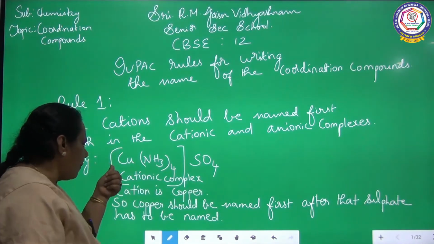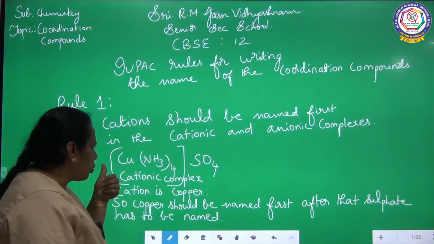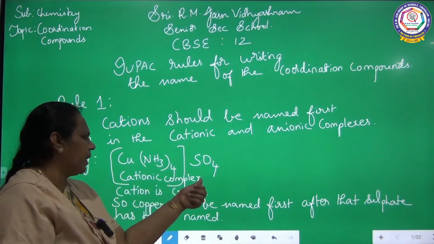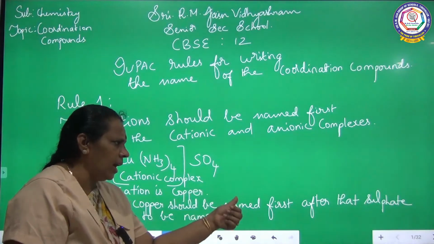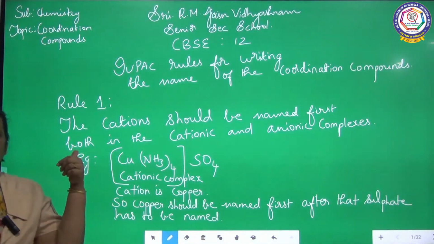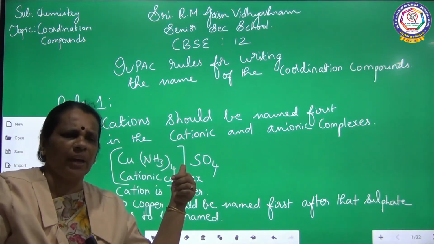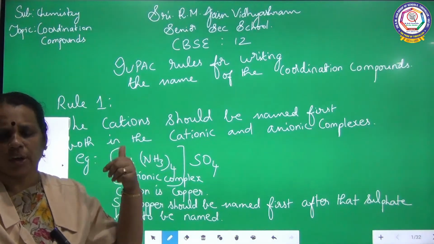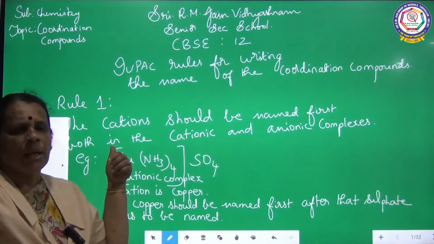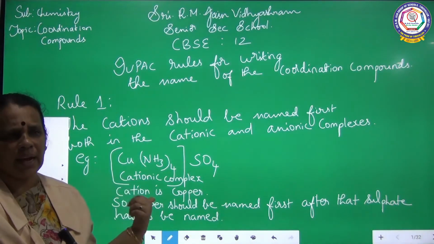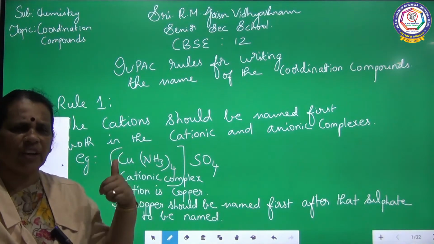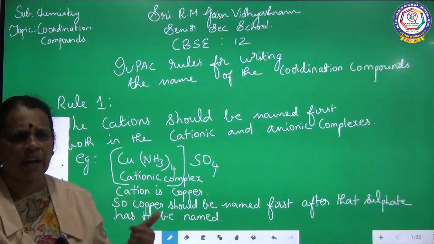After that we give preference to the sulfate ion which is an anion. So this is the first rule: whether it is a cationic or anionic complex, the cation should be named first, and after that the anion.